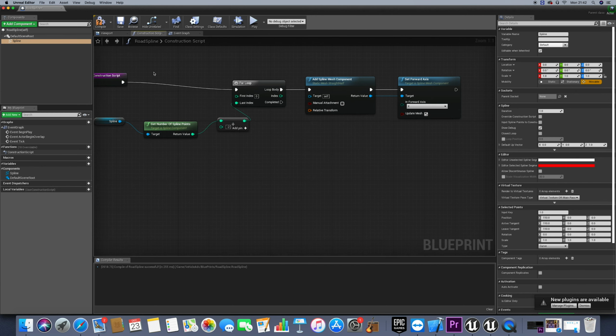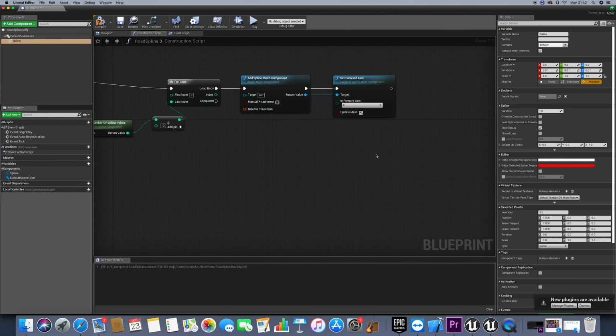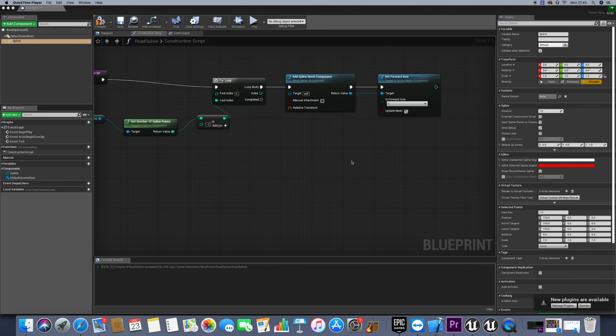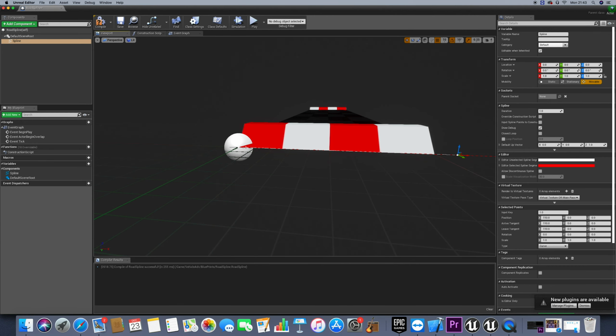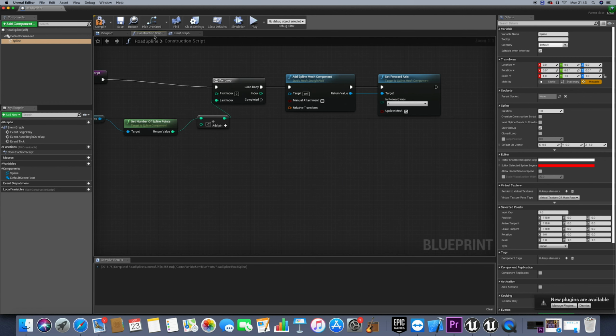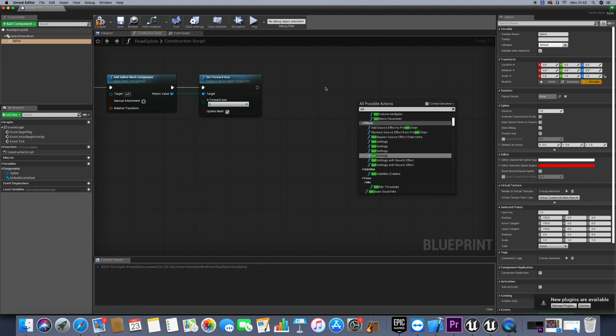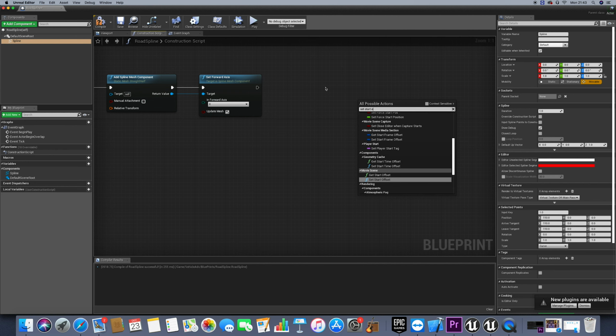So for that, basically what we need to do now is to get the location of this point. So we need to get the location of the first point and the location of the end point. And we need to extend or deform that mesh from the starting point to the ending point. For that, what we need is called set start and end.